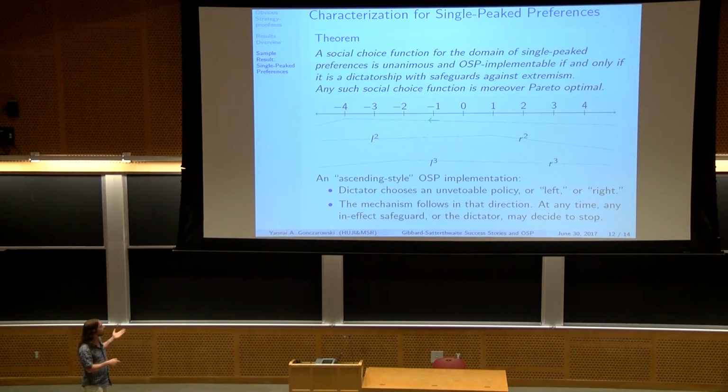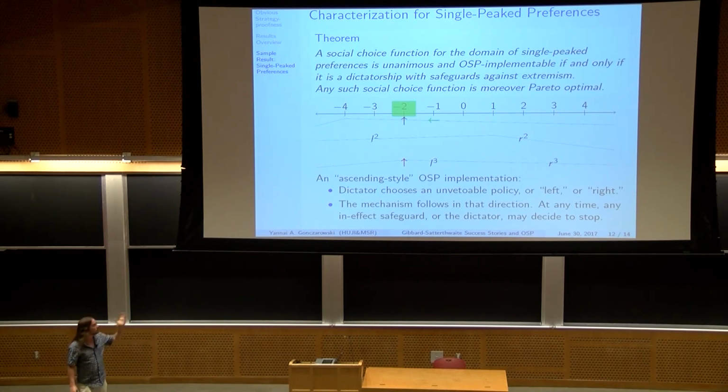This is agent 3. Agent 2 would actually like to stop because his peak has already been passed, but he can't because he's not in effect yet. We haven't passed his L2 yet. So the mechanism goes on here. We ask the dictator, he doesn't want to stop yet. We ask agent 2, he would like to stop, but no one asks him because he's not in effect yet. Agent 3, would you like to stop? Yes, he would. And the outcome is minus 2. This is exactly strategically equivalent to what we had before. Hopefully, the strategy-proofness of this is much clearer to everyone in the audience.